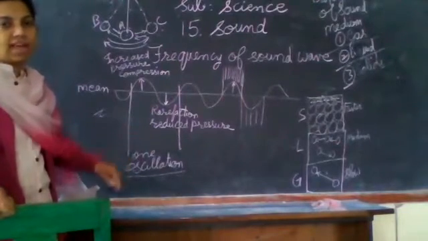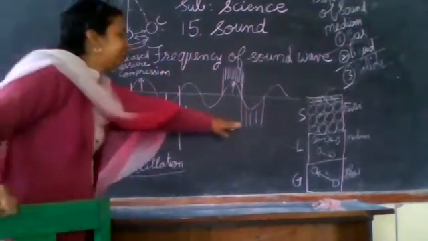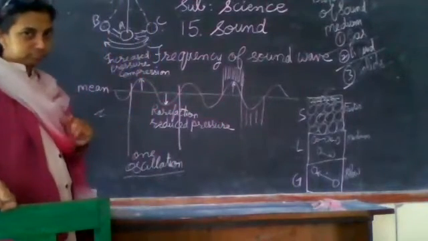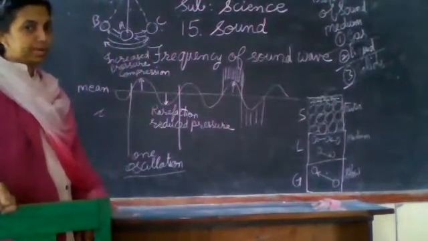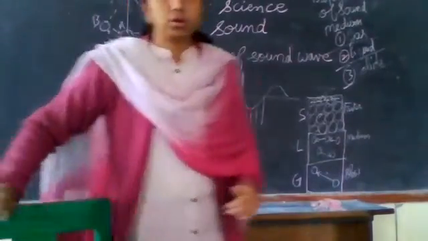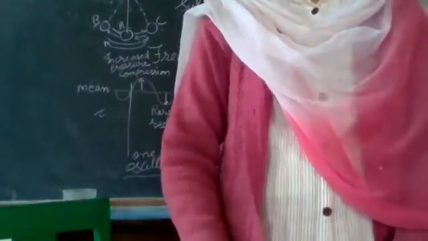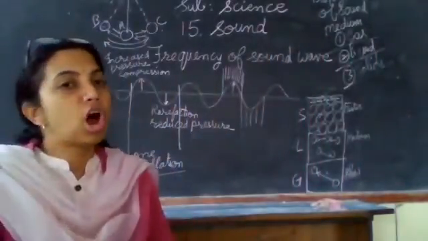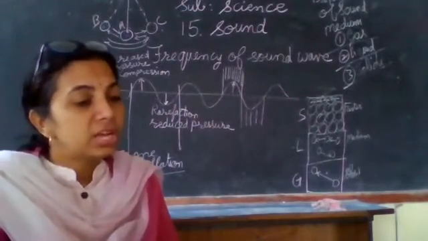And in case of rarefaction, where the density is less, waves will be a little slow. Now, this way the cycle is going on, and air pressure is also creating an effect on propagation of sound.